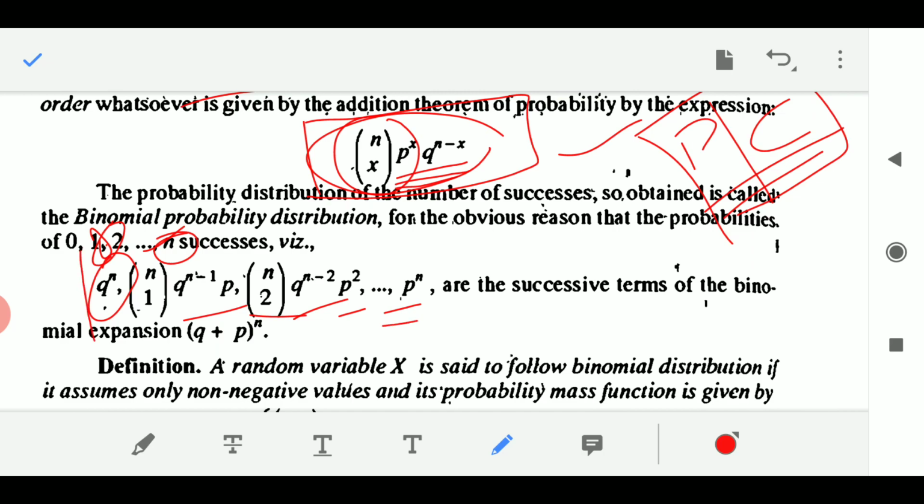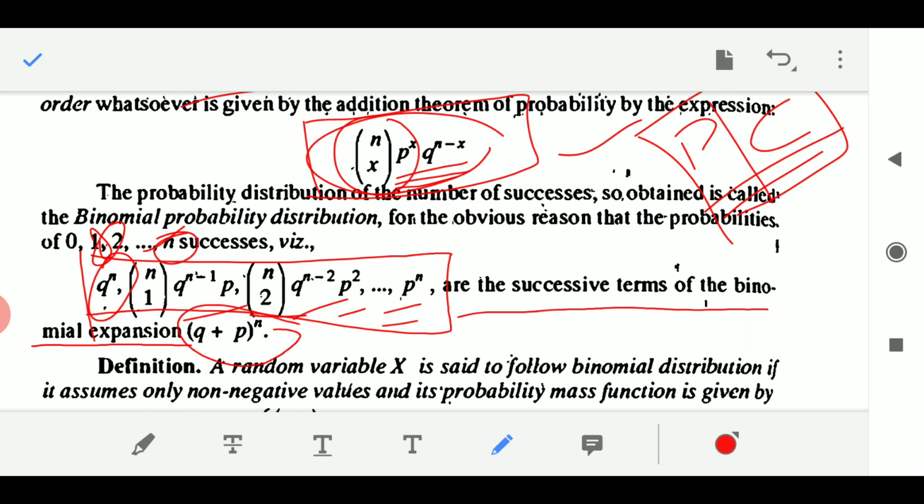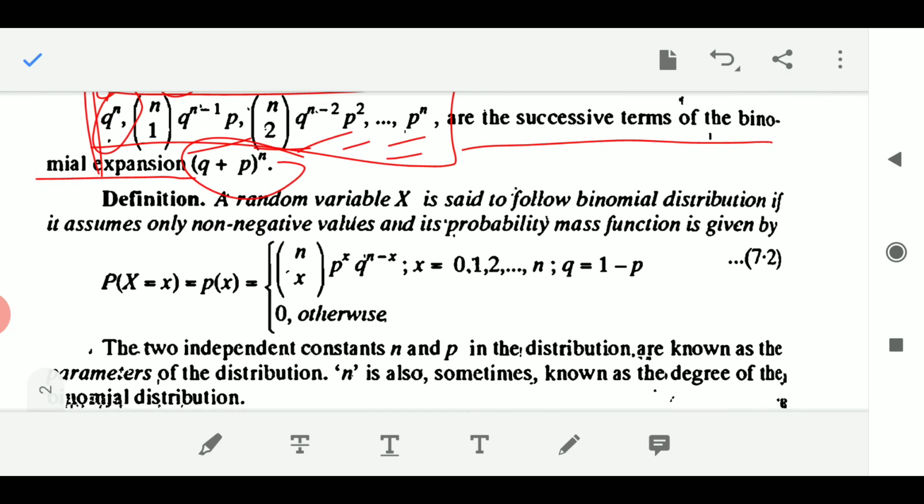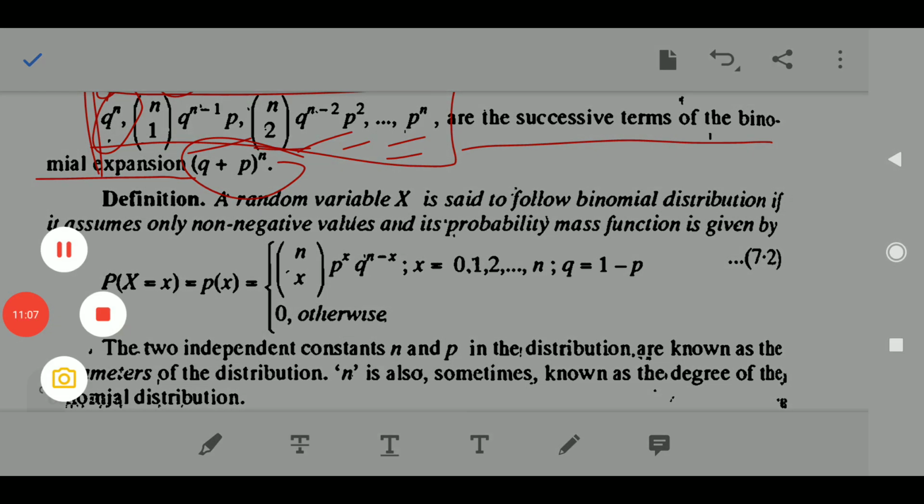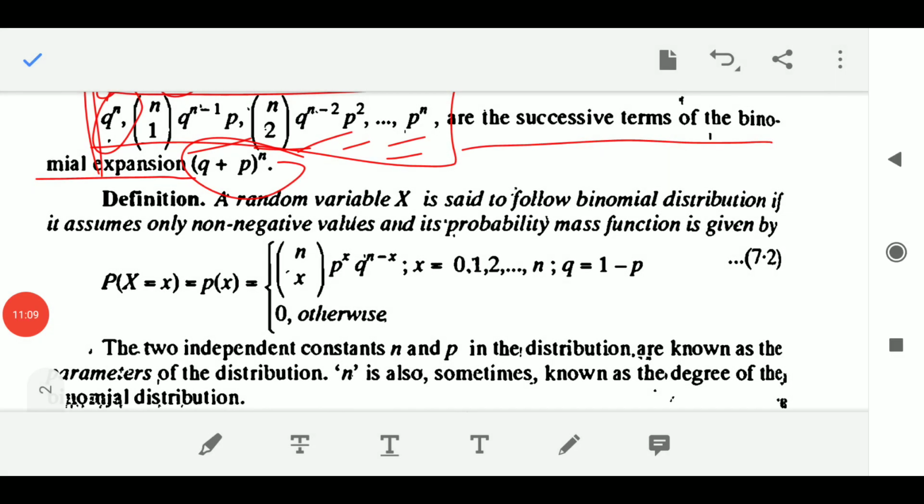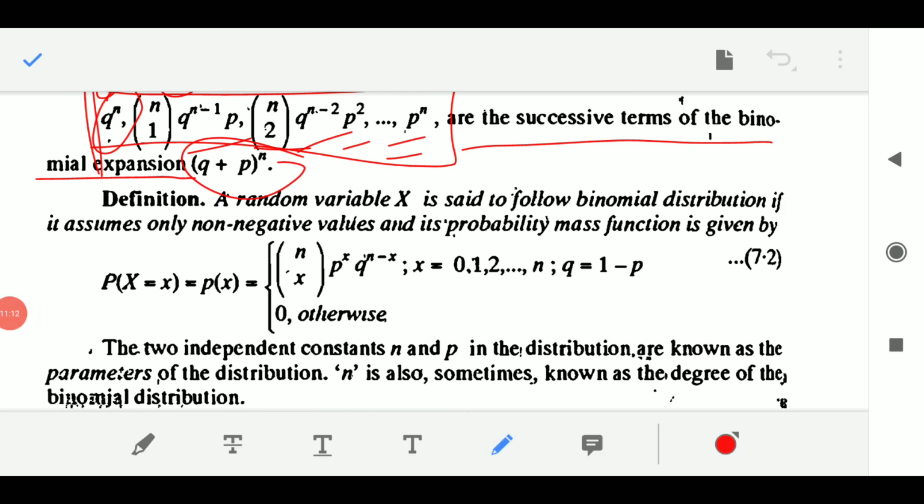So can you observe something here? Can you observe something by seeing this sequence? What are they? They are the successive terms of binomial expansion. You know binomial expansion of Q plus P whole to the power n. When you expand this binomially, Q plus P whole to the power n, you are going to get this thing, and that is why the name of this distribution is binomial distribution. Okay, so this is how the name is binomial distribution. So let us define it formally. Let us define binomial distribution formally and we'll stop for this lecture.